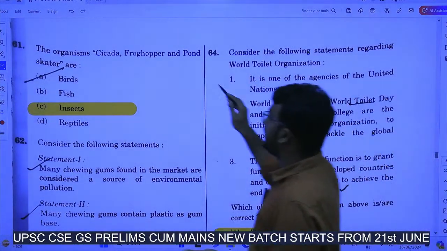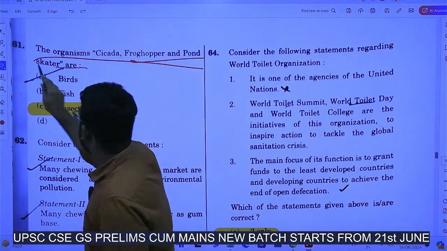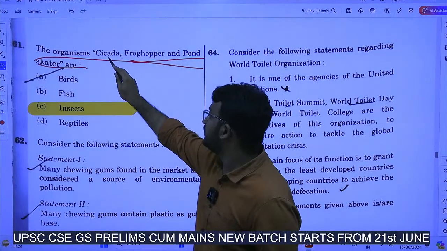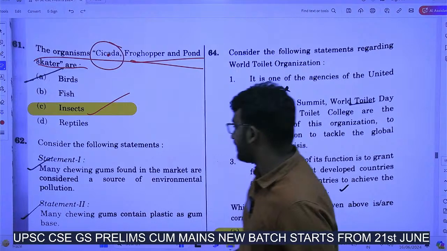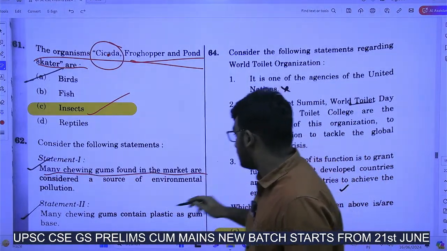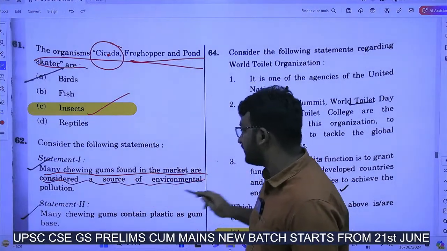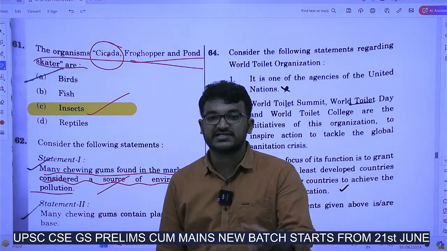Next, the organisms cicada, froghopper and pond skater. You might have heard about this cicada in the news. It is an insect. Okay. Next, many chewing gums found in the market are considered a source of environmental pollution, right? Yes, these chewing gums are considered a source of environmental pollution.